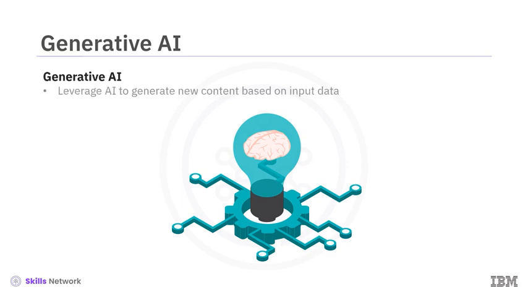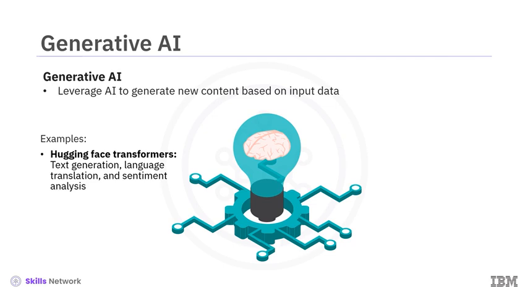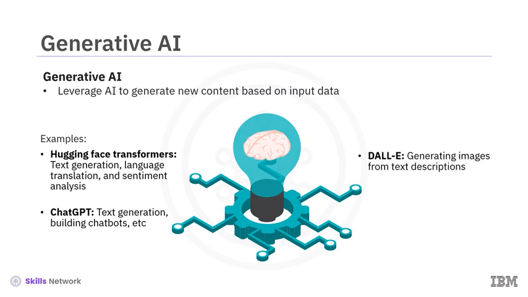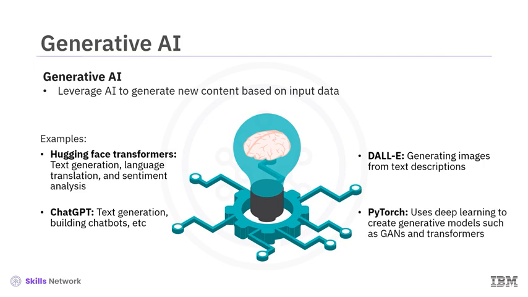Generative AI tools leverage AI to generate new content based on input data or prompts, such as text, images, music, code, or other media. Here are some examples. Hugging Face Transformers is a powerful library of transformer models for NLP tasks, such as text generation, language translation, and sentiment analysis. ChatGPT is a powerful language model used for text generation, building chatbots, and other NLP tasks. DALL-E is a tool from OpenAI for generating images from textual descriptions. PyTorch uses deep learning to create generative models, such as generative adversarial networks, or GANs, and transformers for text and image generation.